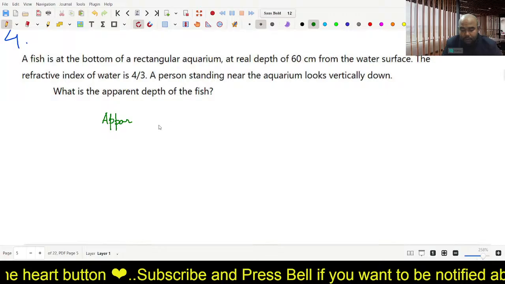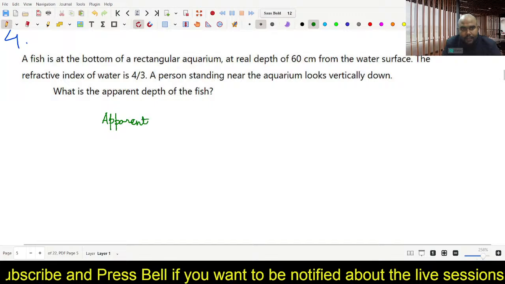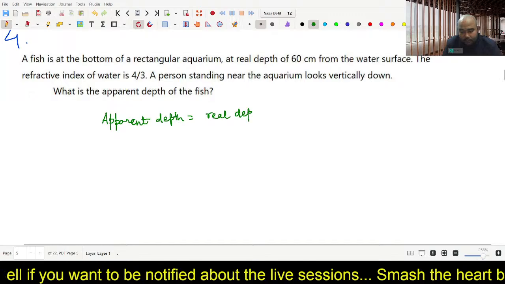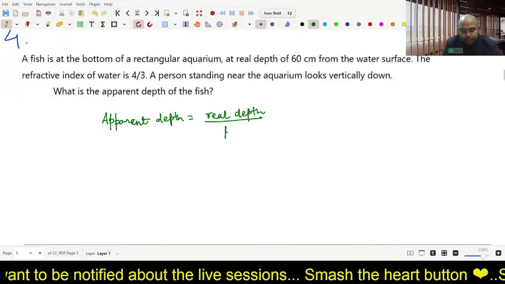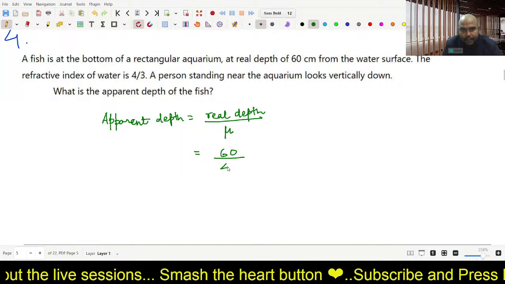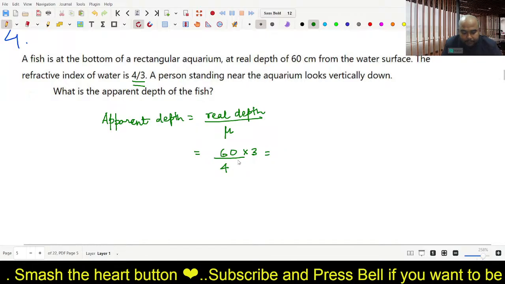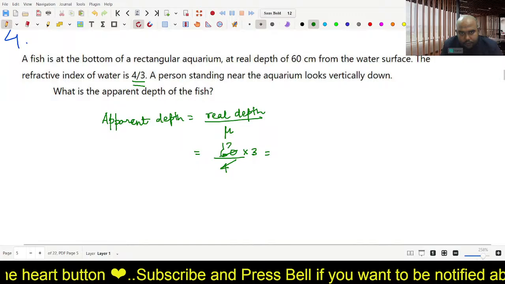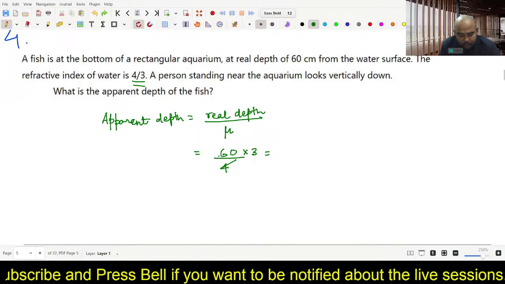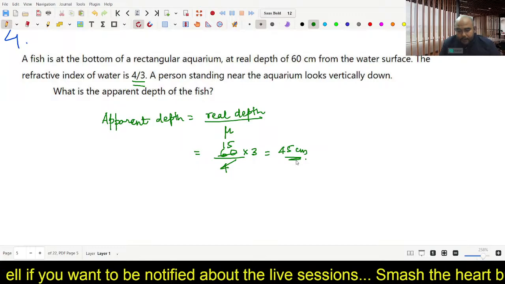Yes, I could see a few students have answered. Pritam, Ayush, why did you erase it? Your answer was correct. Apparent depth is equal to real depth upon refractive index. Here we have to find the apparent depth, and the real depth is given as 60, and below is the value of mu, 4/3. So this 3 goes up. 15 3s are 45 centimeters. Yes, very good. This is the formula.